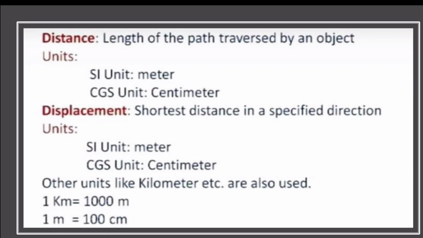Units, SI unit is meter, CGS unit is centimeter. Other units like kilometer, etc. are also used. 1 km is equal to 1000 meters and 1 meter is equal to 100 centimeters.